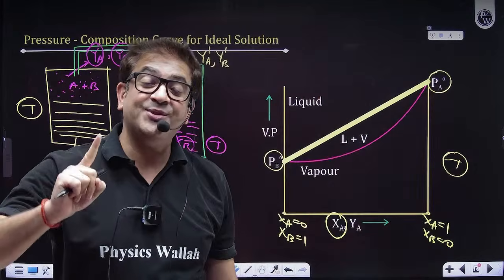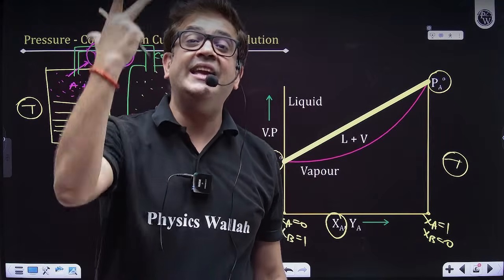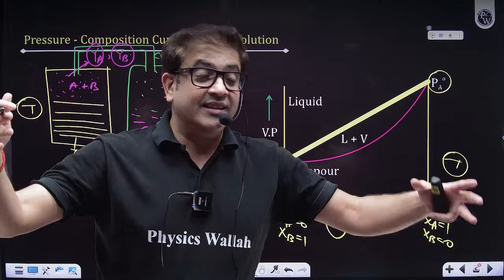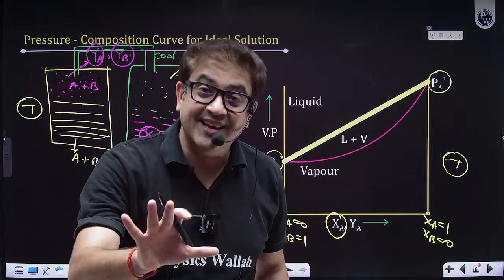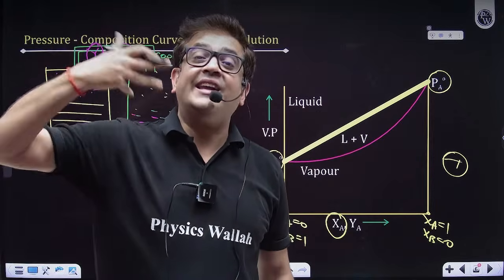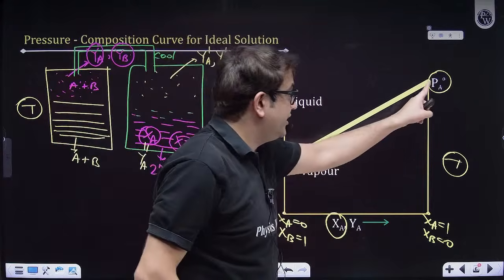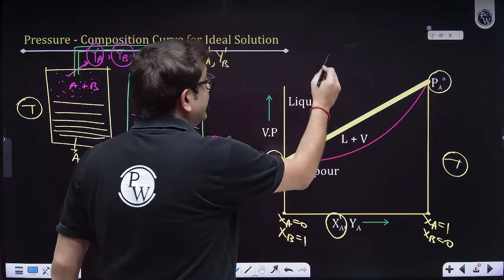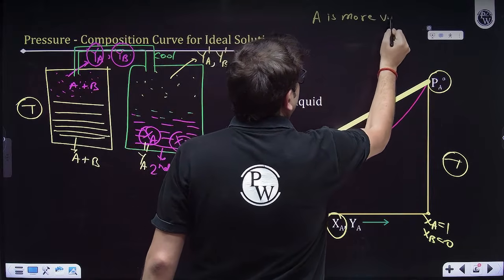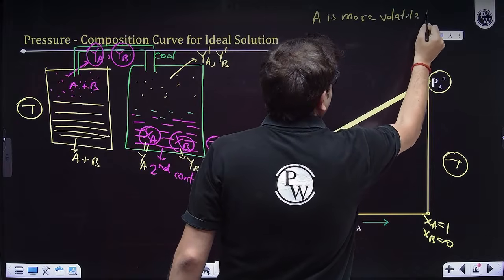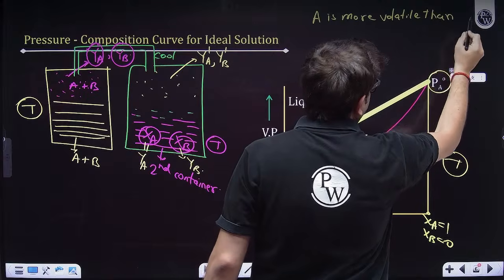That means the vapor pressure of component A is more. That means liquid A is easily making those vapors, so the molecules of A and B are not very much attracted to each other. That means A is more volatile. It is eager to form vapors, so it will have a lower boiling point. So with this graph, I can also conclude that A is more volatile than B. Obviously, I must have assumed this when I drew this graph.